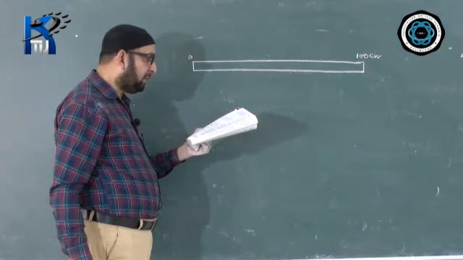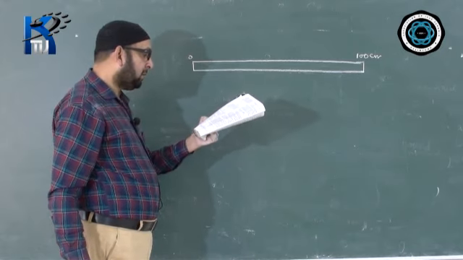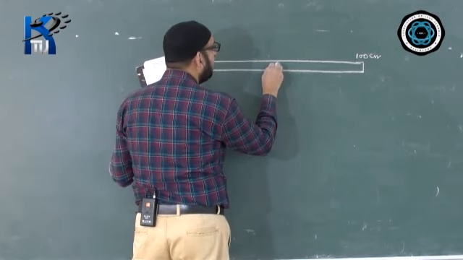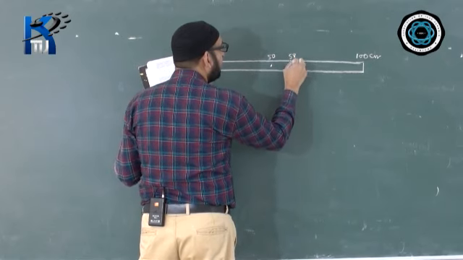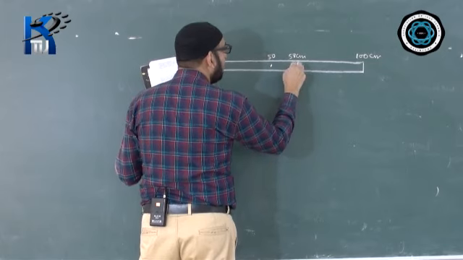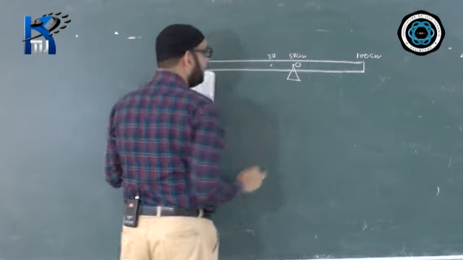A weight of 50 gf is balanced by placing a knife edge at 58 centimeter. 50 will be in the middle. This is 50. 58 will be somewhere here. 58 centimeter, here is the knife edge. That means here is the point of rotation, the fulcrum.